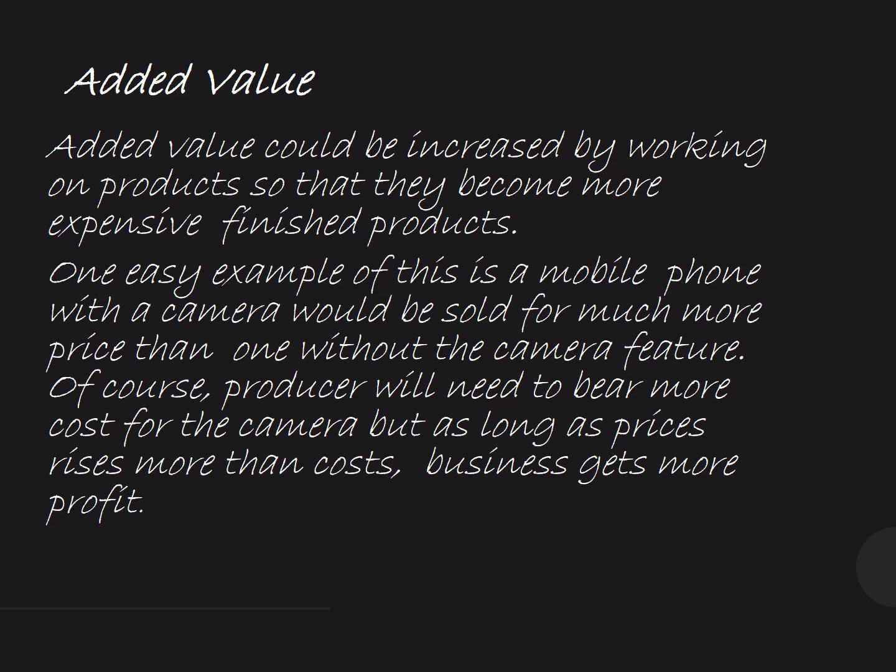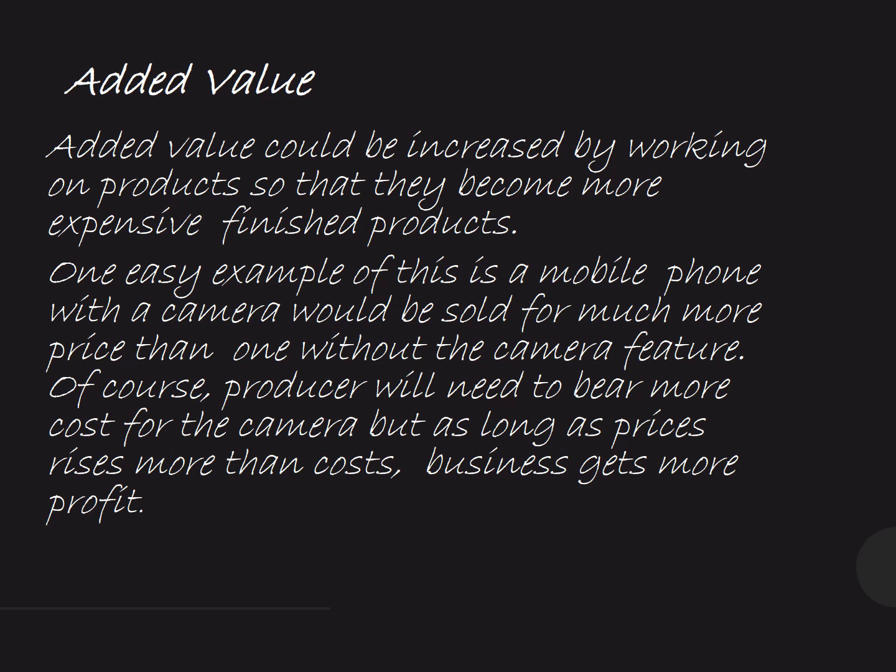For example, if a simple mobile phone costs rupees 15,000, and the camera phone is, let's say, 25,000, it doesn't mean that 10,000 is the cost of the camera. Maybe the camera feature cost is just 4,000 or 5,000 rupees.